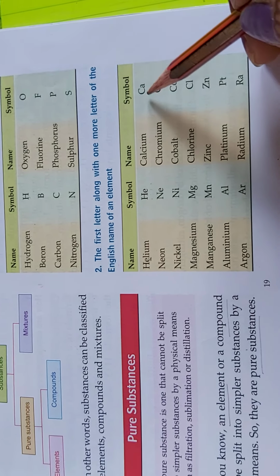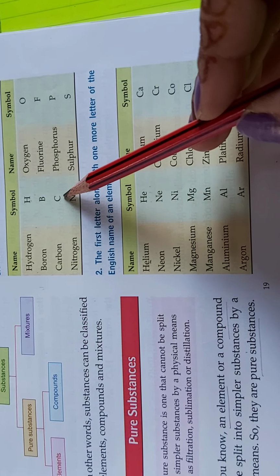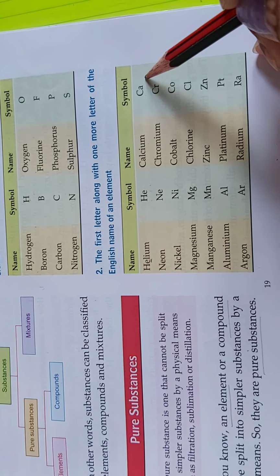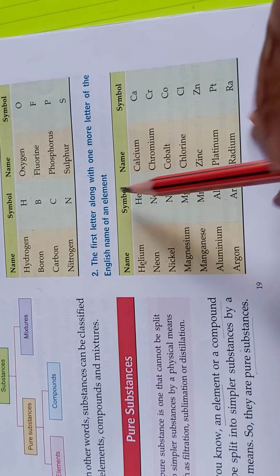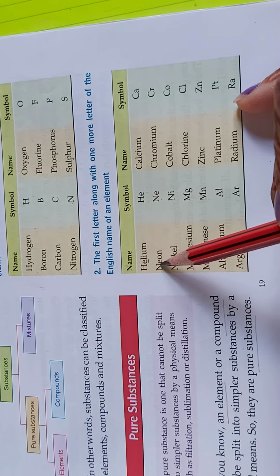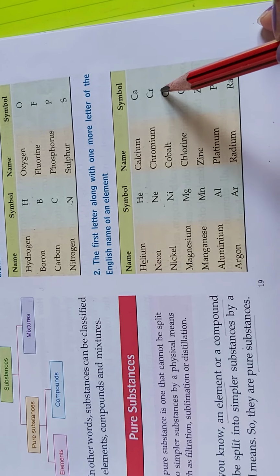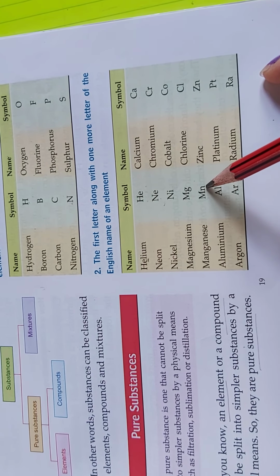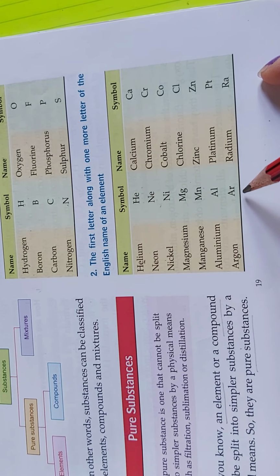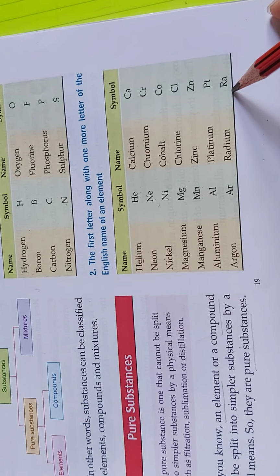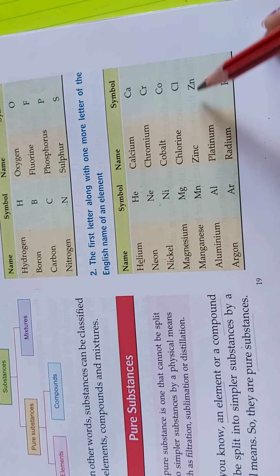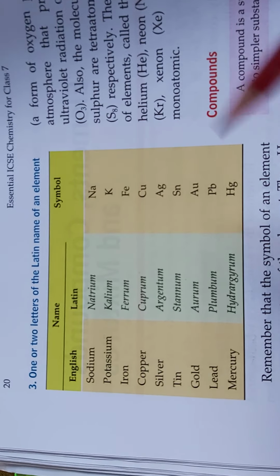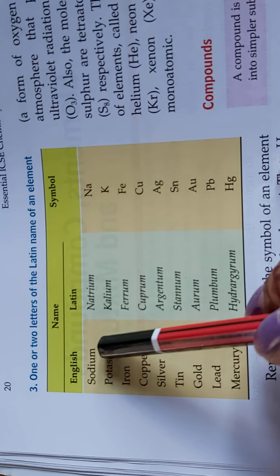Same in the case of calcium, Ca. As for carbon we have taken C, capital C. For calcium, Ca: capital C, small a. Same for neon. N we have used for nitrogen, so for neon we will take N and e. Chromium Cr, nickel Ni, cobalt Co, magnesium Mg, manganese Mn, aluminium Al, argon Ar, radium Ra, platinum Pt, zinc Zn, chlorine Cl.